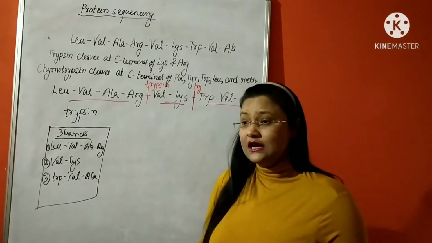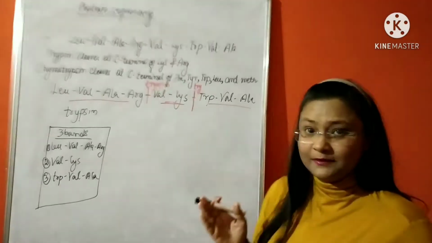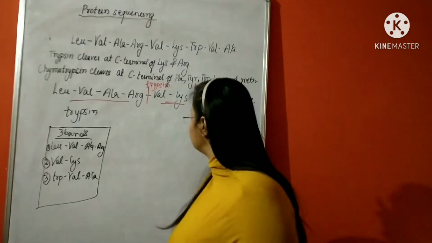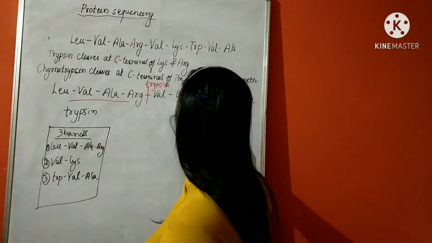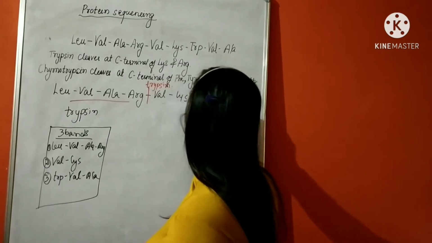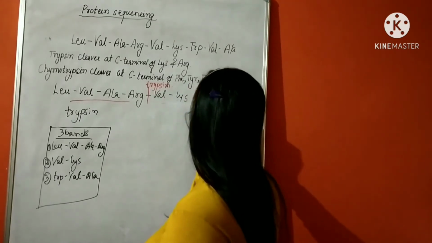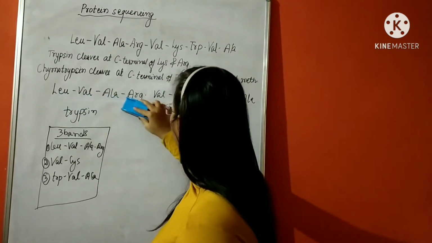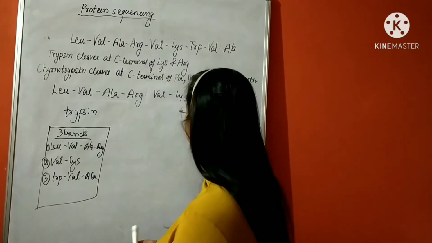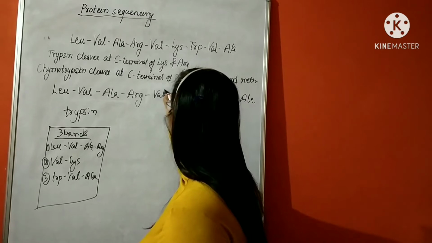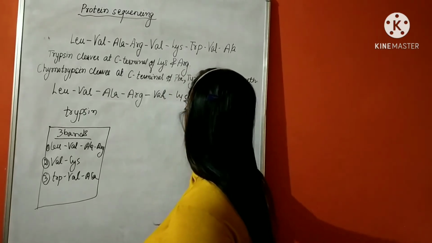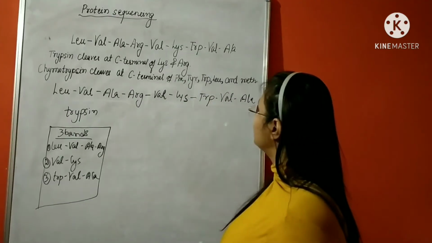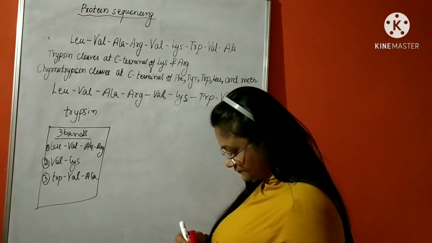Now let us find out how many bands will be produced when the same peptide is treated with chymotrypsin. So this is the same peptide.